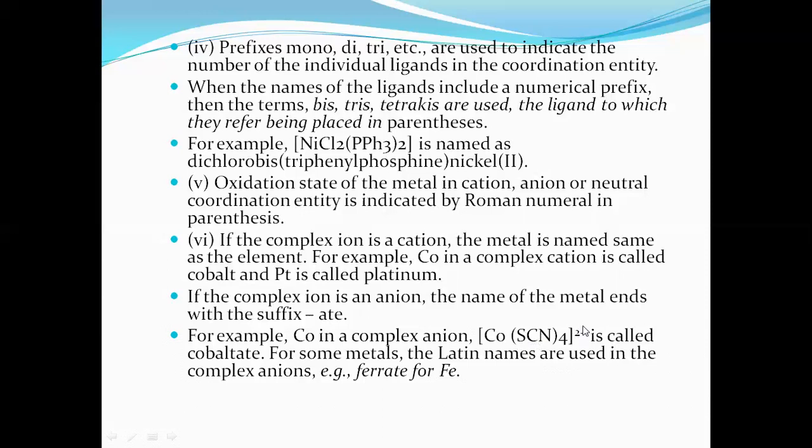Tetrathiocyanato. Now you can see the charge is negative. Therefore, it is not cobalt; its name ends with -ate, so it is called cobaltate. If iron is present, then the name ends with what? Ferrate.